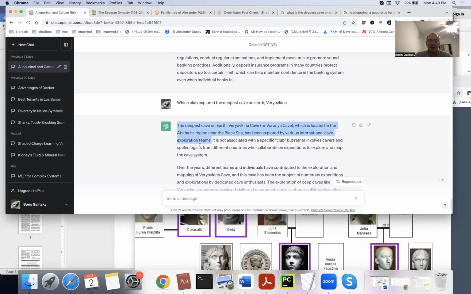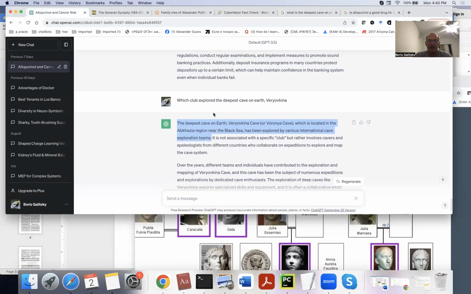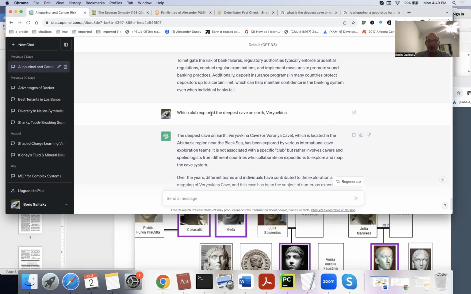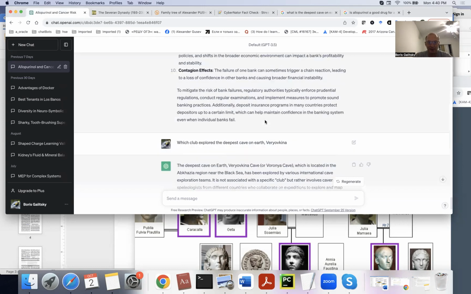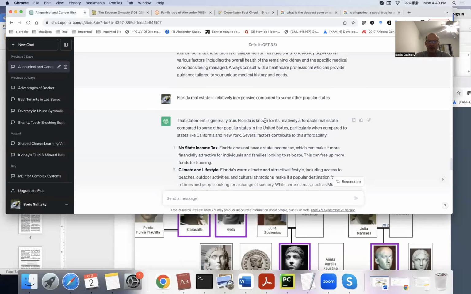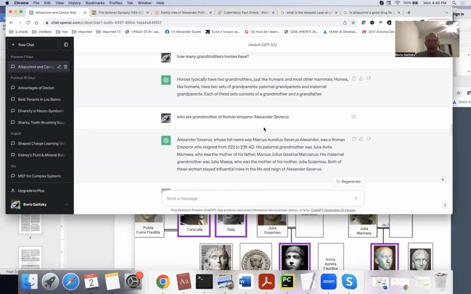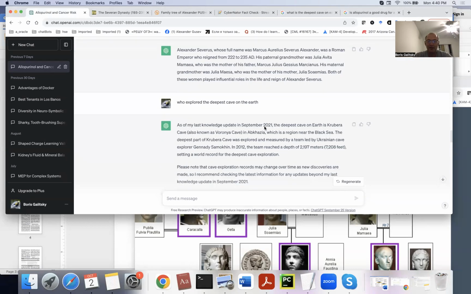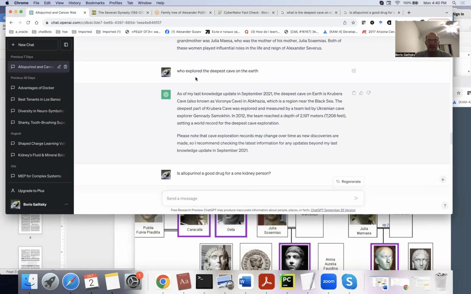Our second domain is related to caving. The question is, which club explored the deepest cave on Earth? If we just ask who explored the deepest cave on Earth without giving a hint, it gives an incorrect answer.